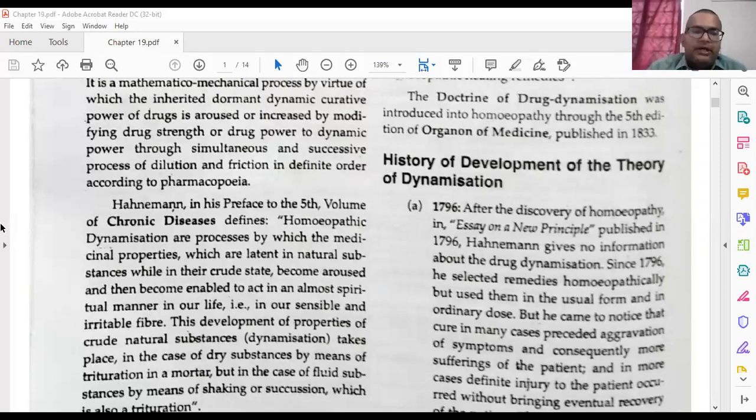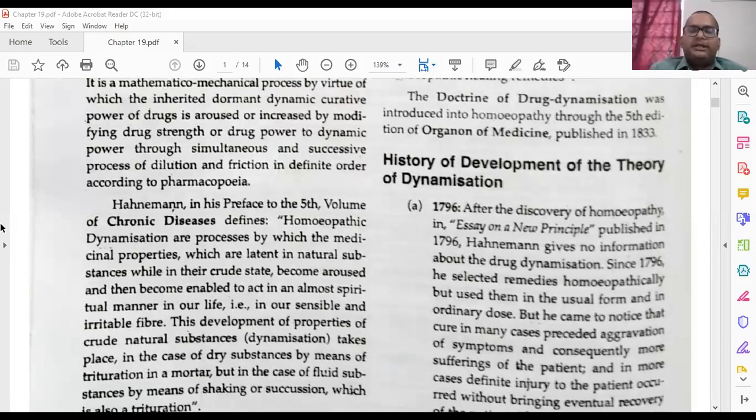Same thing he is explaining: some drugs and materials, when they are dormant and not potentized, are not working as medicine.